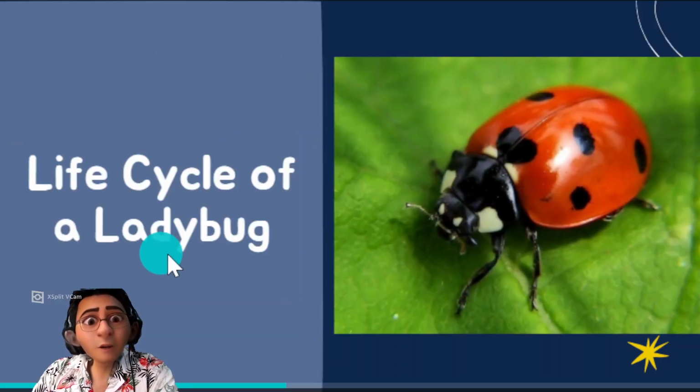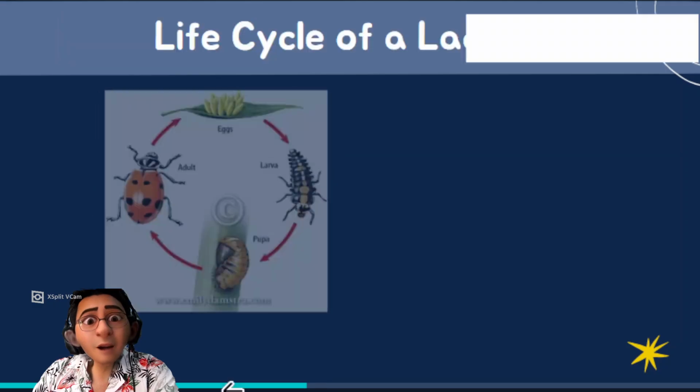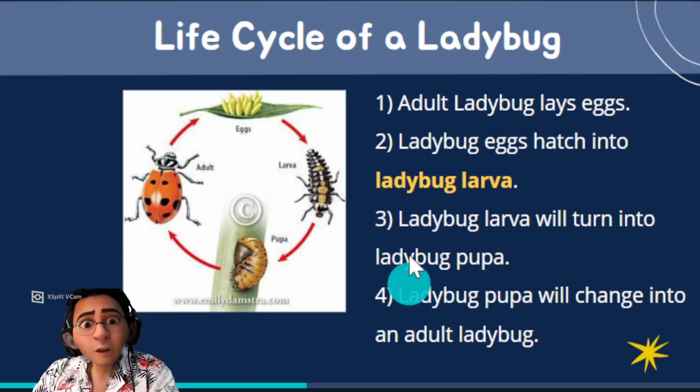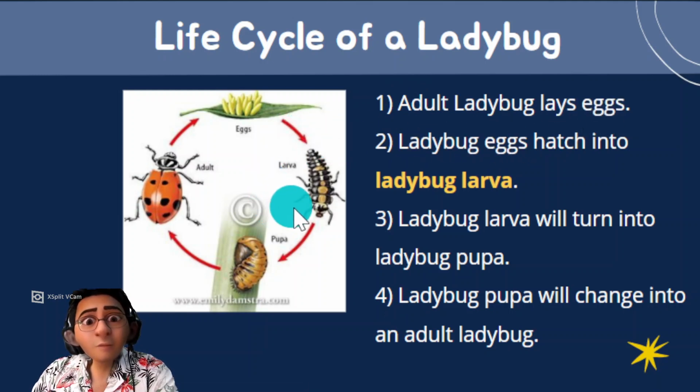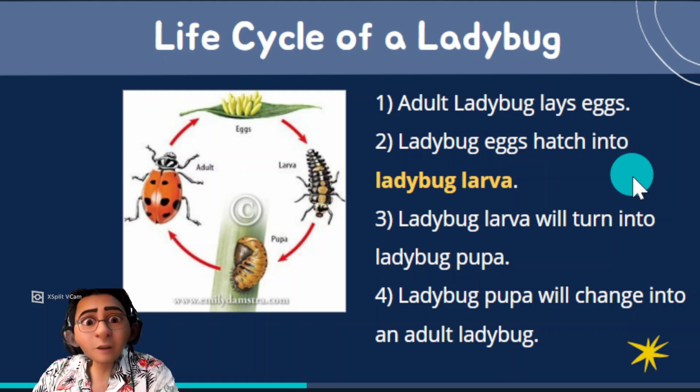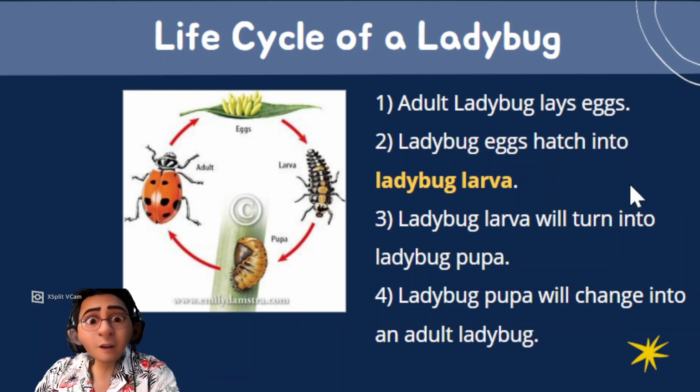Second, we learn about life cycle of a ladybug. This is a ladybug, and ladybug have four stages. The first one is adult ladybug lay eggs. Second, ladybug eggs hatch into ladybug larva. Third, ladybug larva will turn into ladybug pupa. And fourthly, ladybug pupa will change into an adult ladybug like in this picture. Like I said, you can print this out and keep it at home. So these are the four stages of life cycle of a ladybug.